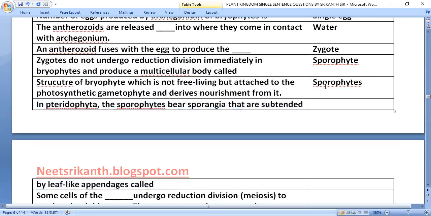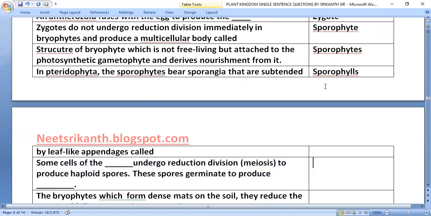In Pteridophyta, the sporophytes bear sporangia that are subtended by leaf-like appendages called sporophylls. Some cells of the sporophyte undergo reduction division, meiosis, to produce haploid spores. These spores germinate to produce gametophyte.